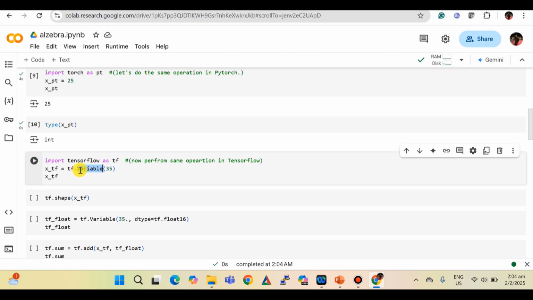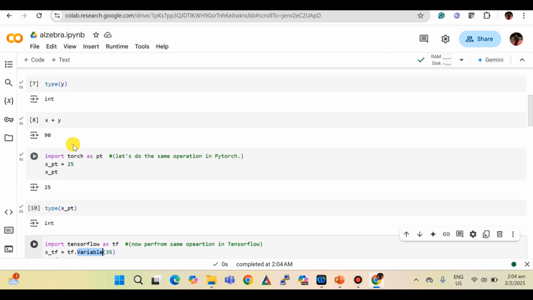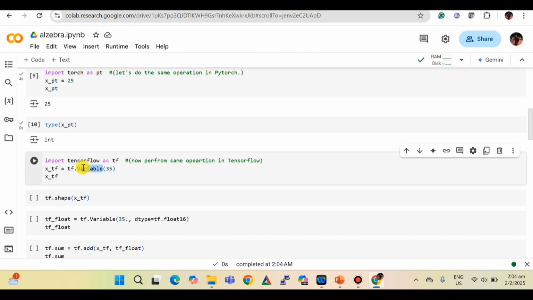Here we cannot define it straightforwardly like in PyTorch. We need to use tf.Variable, with the value 35, and now we get the output of x_tf.